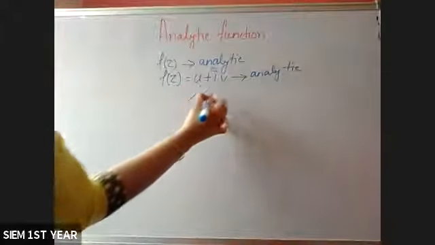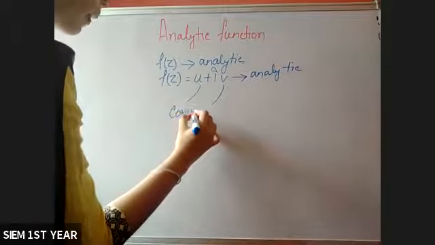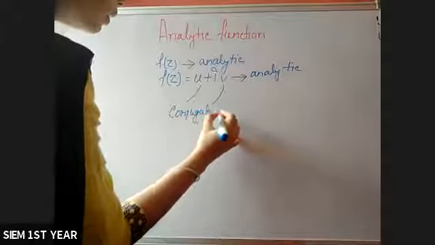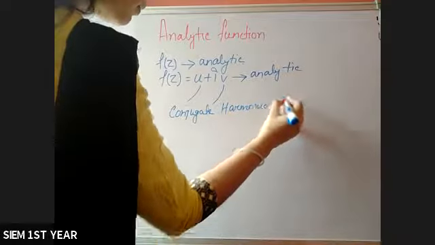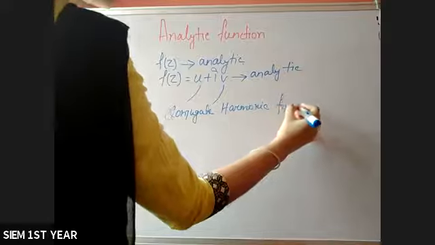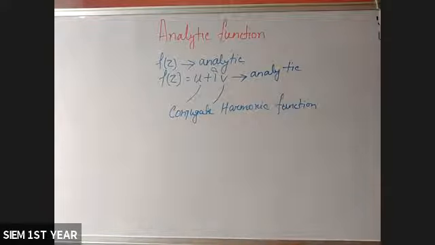then this u and this v will be conjugate harmonic functions. You only need to know the statement of this theorem: if f of z, which equals u plus iv, is analytic, then u and v are conjugate harmonic functions.